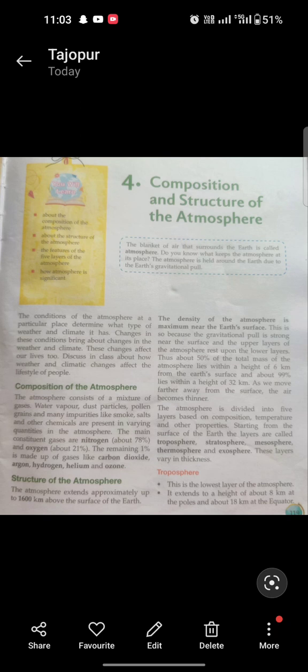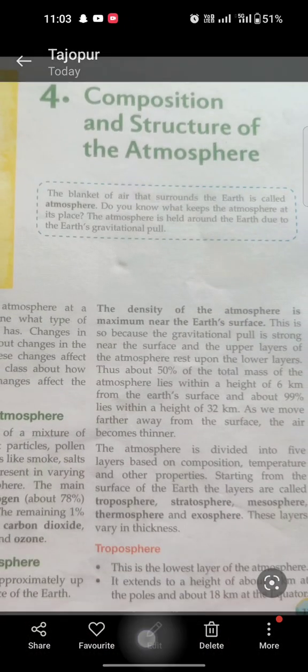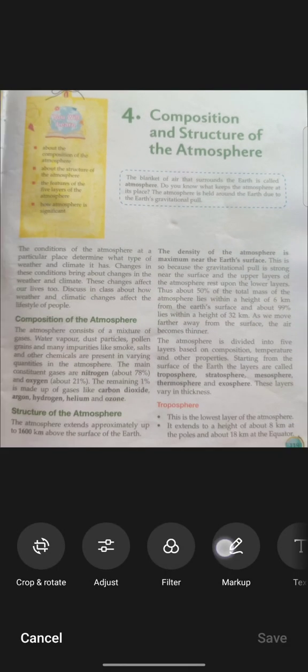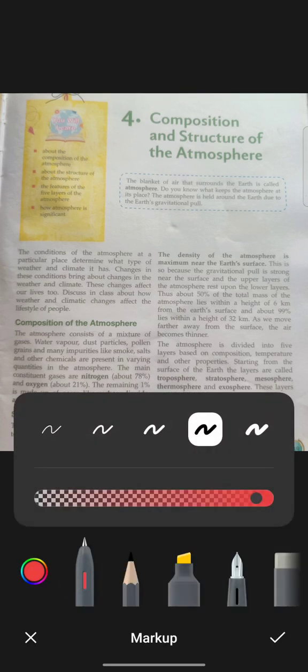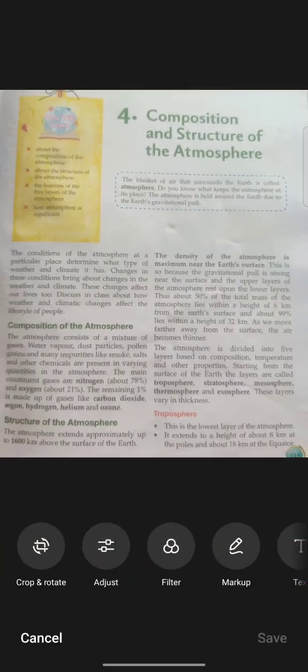Clear? So first of all, when we talk about the composition of the atmosphere, we first need to know the definition of atmosphere. What do you mean by the atmosphere? Understand? First of all, I am going to discuss the atmosphere. All of you underline in your book: the blanket of air that surrounds the earth is called atmosphere. It means the blanket of air which surrounds the earth is called atmosphere. Underline this in your copybook.